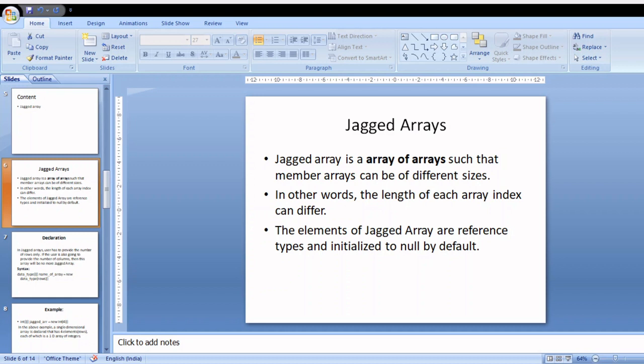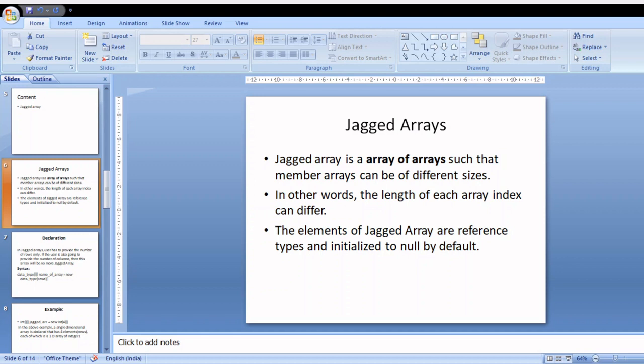That's why it is called an array of arrays, such that member arrays can be of different sizes. The length of each array index can differ. The elements of a jagged array are reference types and initialized to null by default. The elements of jagged arrays can be of different dimensions and sizes. A jagged array is sometimes called an array of arrays.